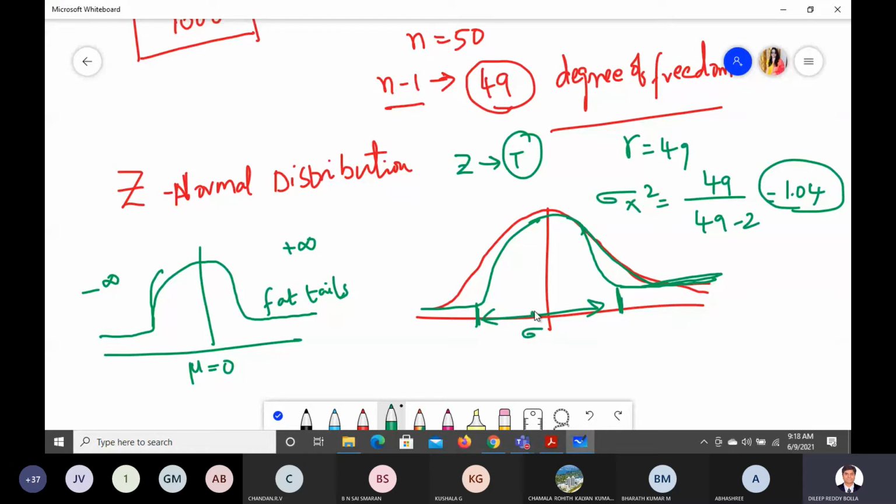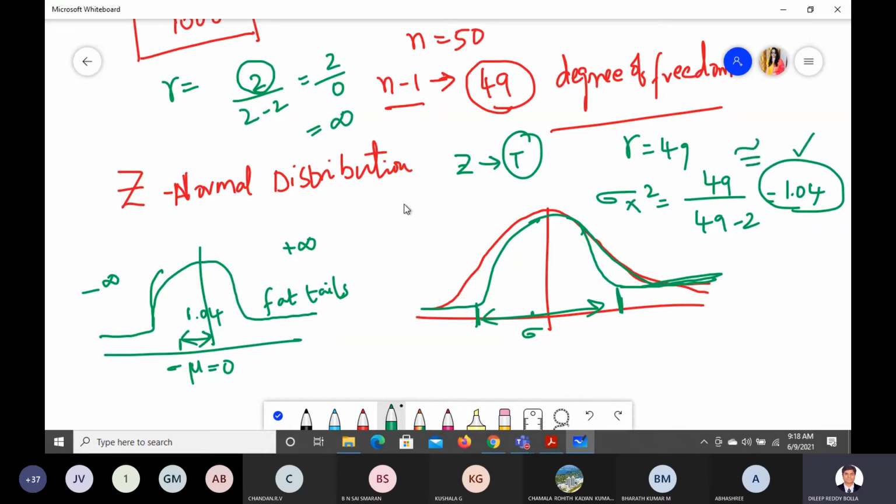So we can have 1.04 as the variance. In this case, the degrees of freedom is 49. Take the degrees of freedom as 2, let us say. So 2 by 2 minus 2, right? So it's almost 2 by 0. What is 2 by 0? An infinite value. The variance can have infinite values. So if you take a smaller value of R, we get like this. For higher values of R, the variance is almost close to 1.